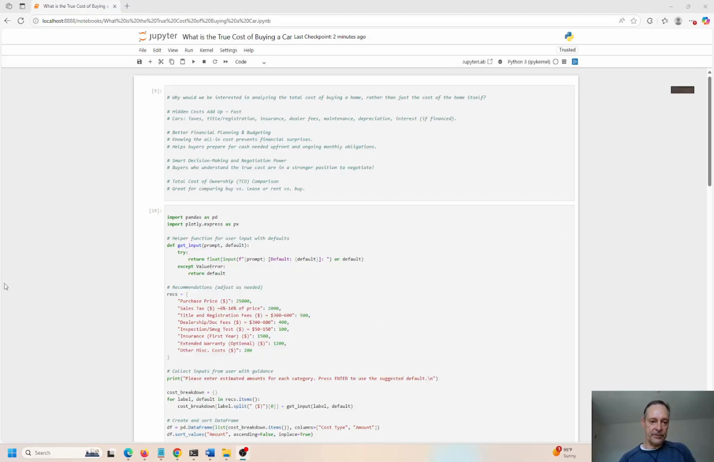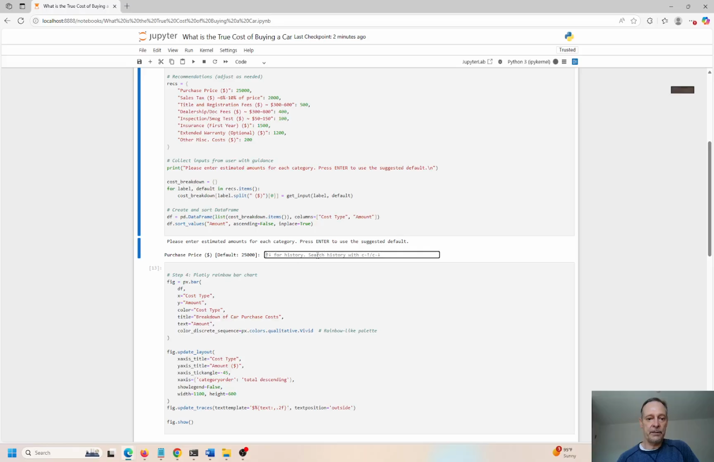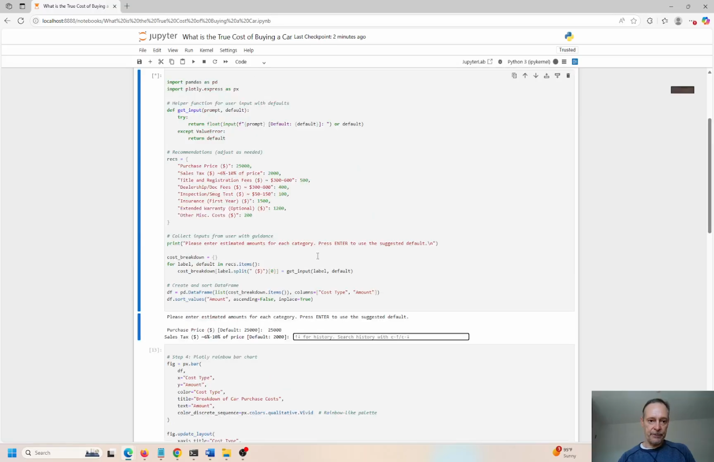I put together some scripts, tested it and debugged it, and I think this should work pretty well. Let's take it for a test drive, no pun intended. So the purchase price, I'm going to say 25K for the vehicle. Sales tax is usually 6% to 10% on average, but we can plug in whatever value you think is the most accurate, one that reflects the actual tax on your vehicle. And it's different for all different states across the US.